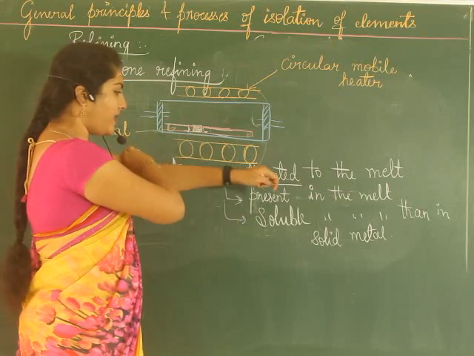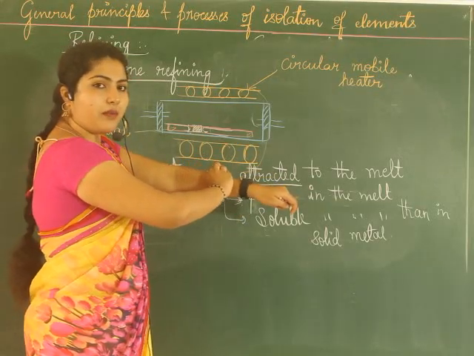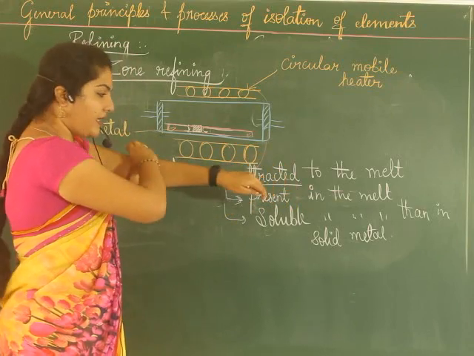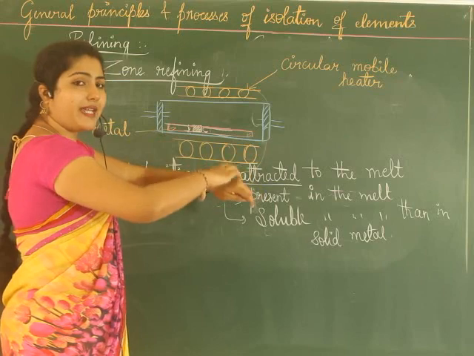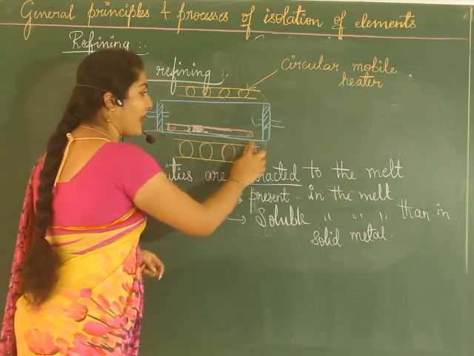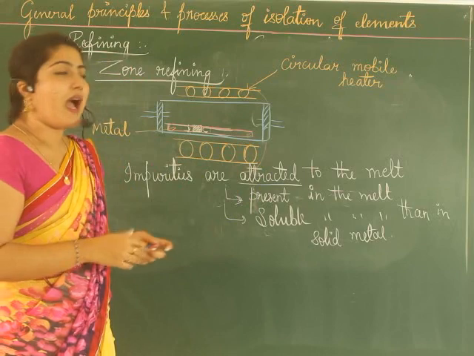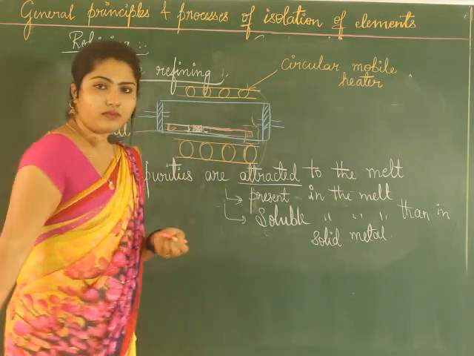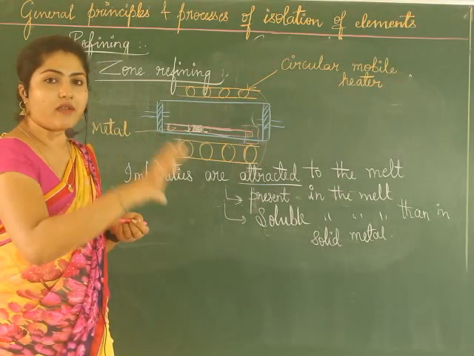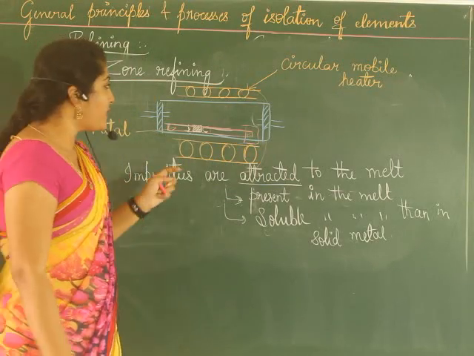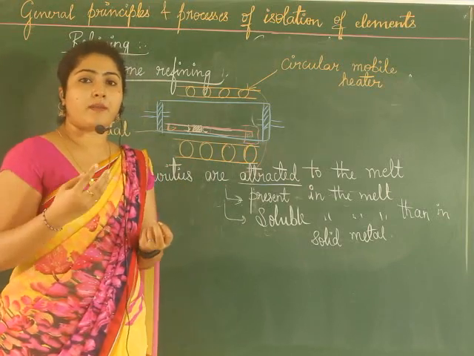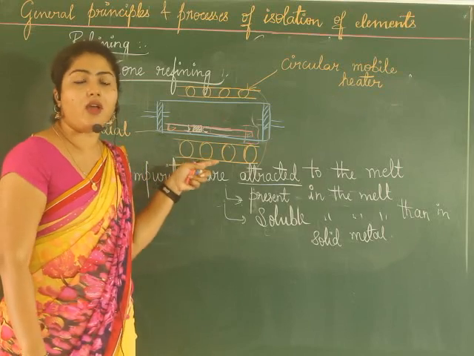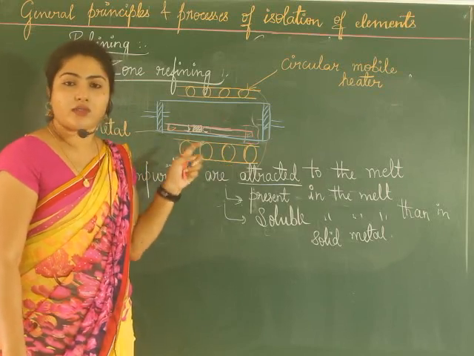Now again the heater is moved in the molten zone. The impurities are also moving, and then they reach the end. Again it is continued continuously until at a particular end all the impurities are concentrated, and then that part you cut and remove. So the majority of impurities are removed there. So this process is continued. If you want ultra pure, you will get 99.99% pure metal also by this particular method called zone refining.